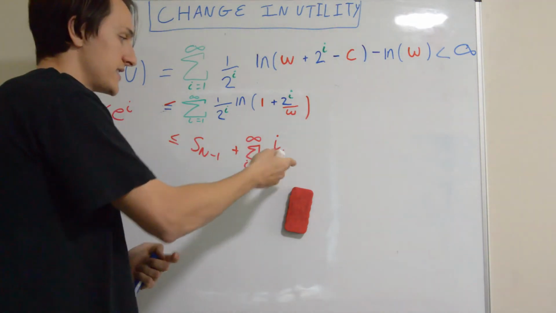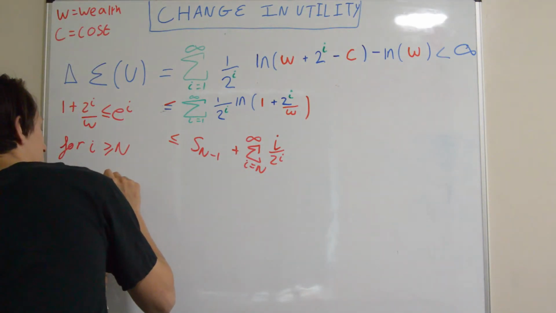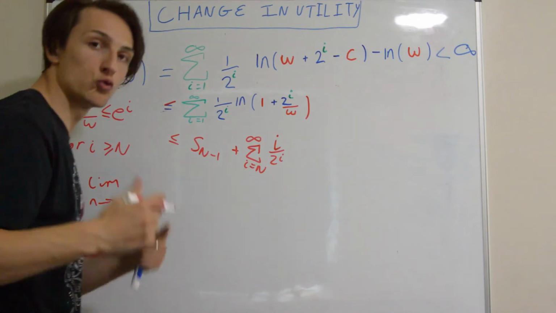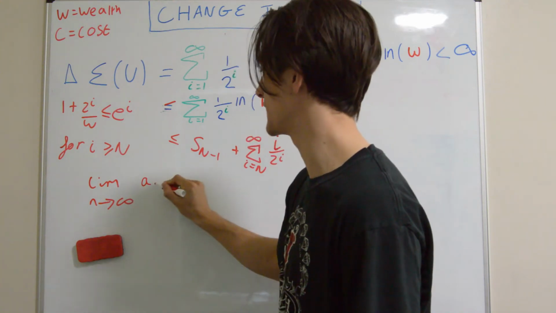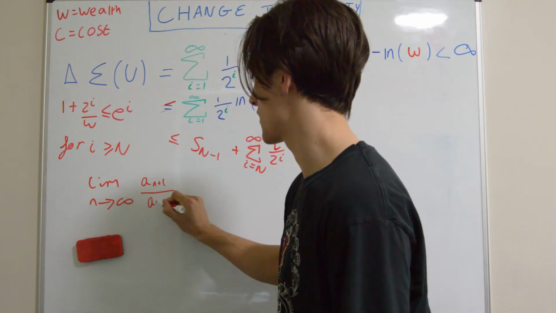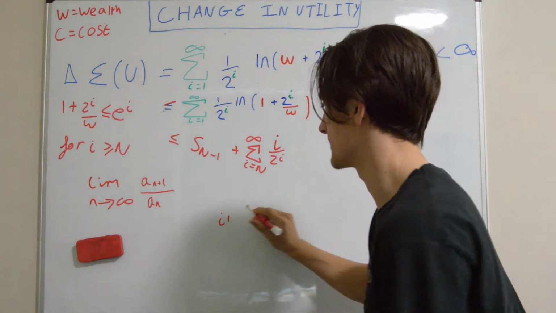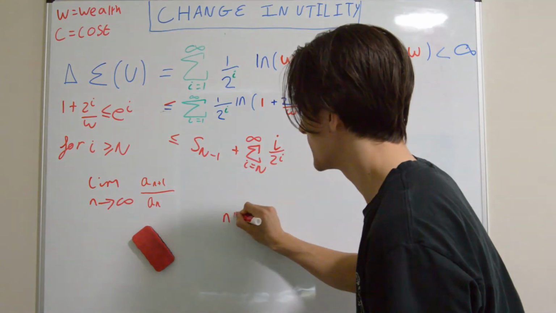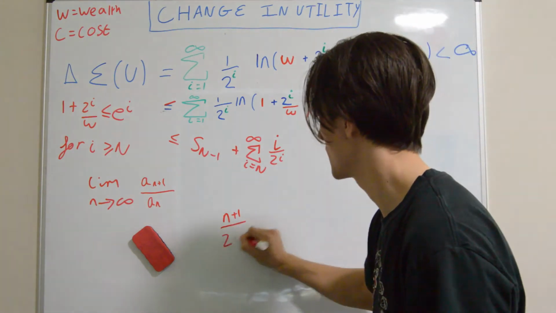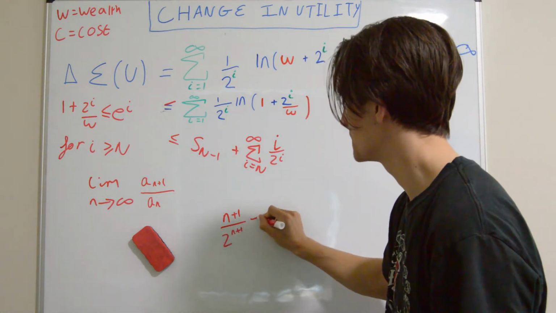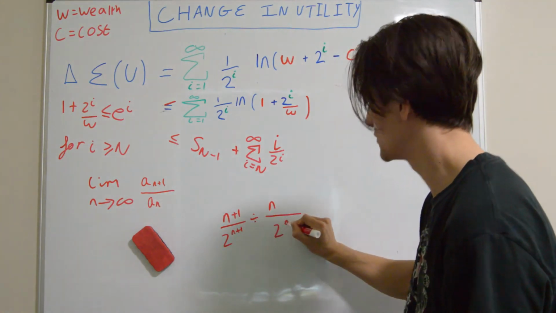Okay, so this thing is screaming ratio test to me. So let's go ahead and use that. We want to consider the limit as n goes to infinity of the ratios of the things that we're summing up. So we want to consider the limit as n goes to infinity of a_(n+1) over a_n. Right? Well, a_(n+1) is going to be, we're using a different index, n plus 1 on the top, and then on the bottom we're going to have 2 to the power of n plus 1, and then we're dividing it by a_n. What's a_n going to be? It's going to be n over 2 to the n.